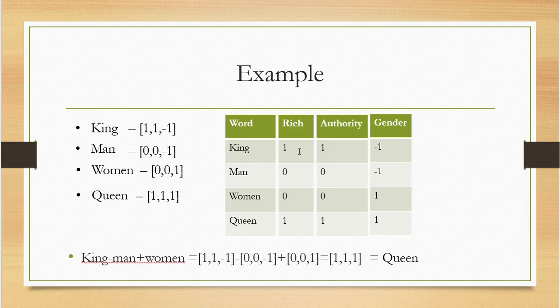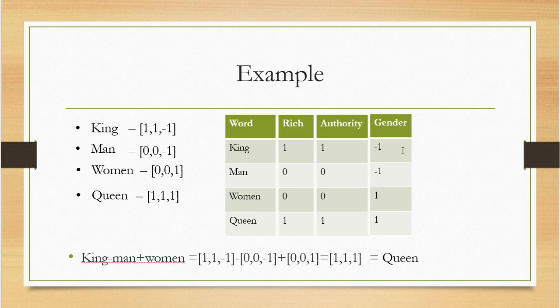So the richness property for the word king is 1. And authority: king has authority. Here also 1 represents having authority, 0 represents no authority. So king has authority, so the authority property is represented with value 1. Moving on to the gender. Here -1 represents the male gender and 1 represents the female gender.